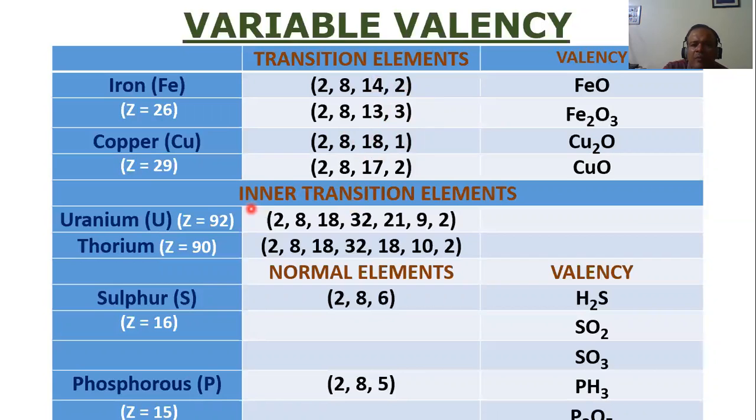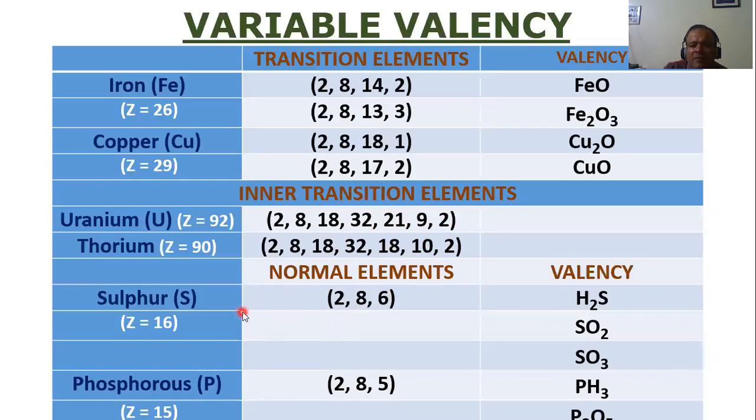Okay. So now we come to inner transition elements. As you can see here, the shells are filled 2, 8, 18, 32. But the problem is these three shells. The last three shells are incompletely filled. So this shell actually should have had, if you remember the 2n square formula, 2 into 5 square, 50 electrons. But instead of 50, it has got only 21. So 9 and 2. So the last three shells are incompletely filled. Here also the last three shells are incompletely filled. That's why we call them inner transition elements.